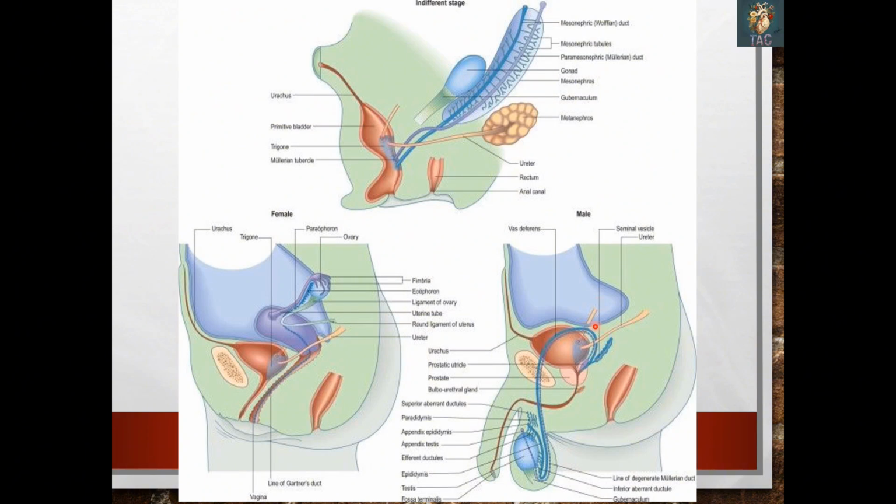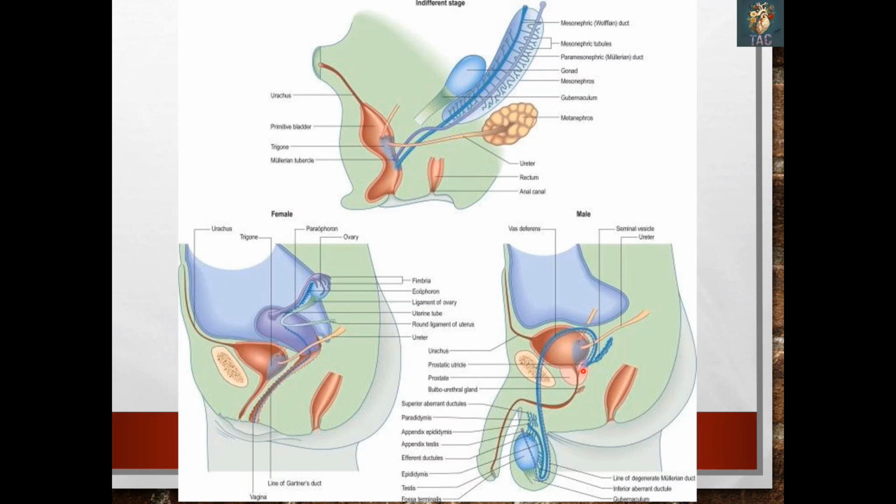There is the development of, here you can see, starting from here, this one was the testes and the mesonephric duct, and mesonephros continues to develop. So mesonephros will form over here the efferent ductule, the appendix epididymis and paradidymis, while the mesonephric duct will form the epididymis, then the vas deferens, until the point of the ejaculatory duct.